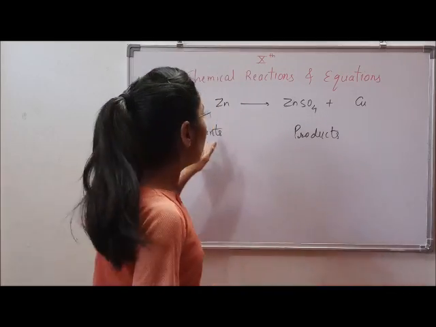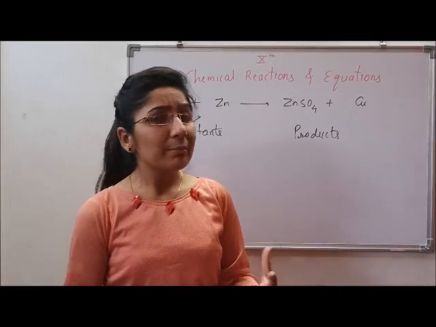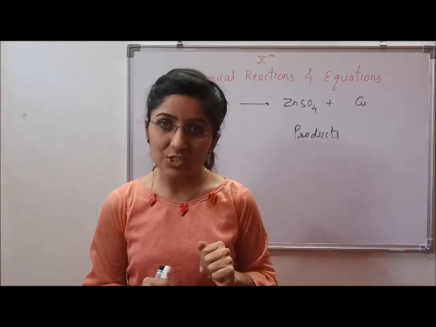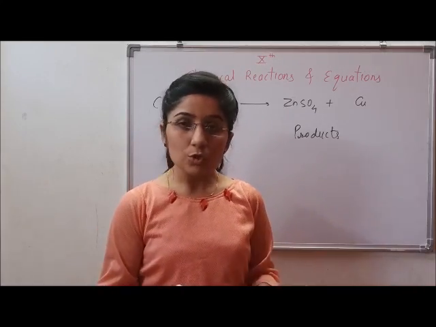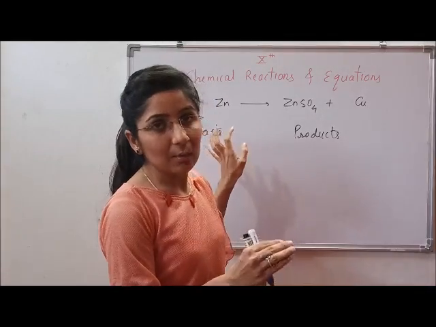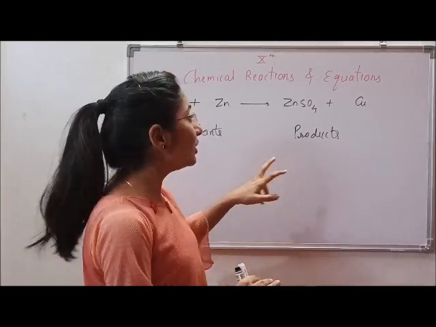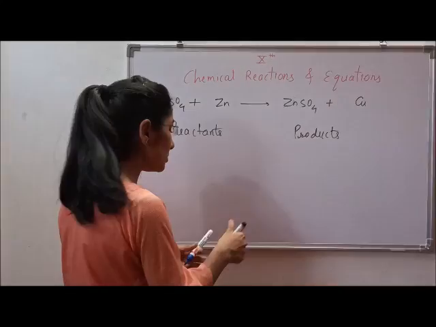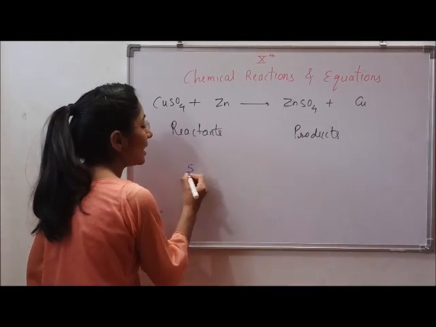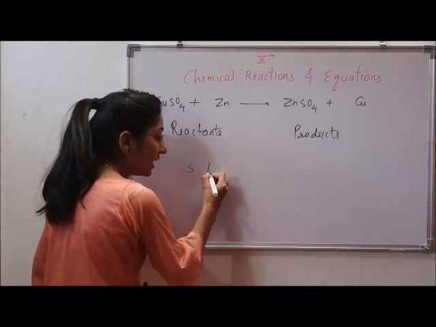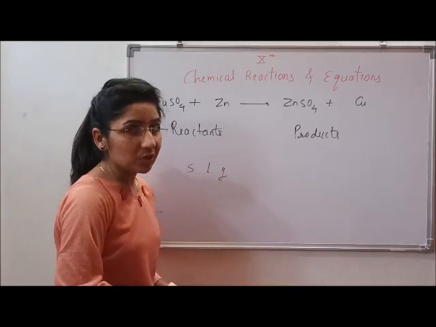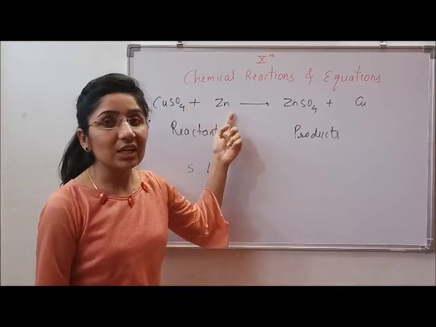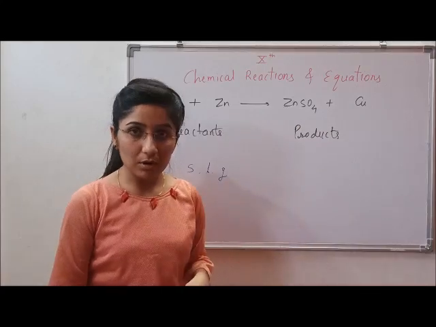Now these substances might be in different states. Some might be solid, some might be liquid, some might be in gaseous form, some might be in the solution state. So to get a clear idea about the state of the substance, we need to mention it in the chemical equation. If the substance is solid, we'll write S. For liquid we'll write L. For gas we'll write G. And these are written in brackets on the right hand side of each reactant and product.